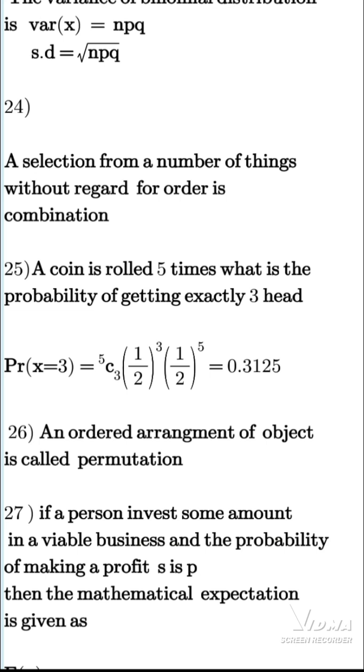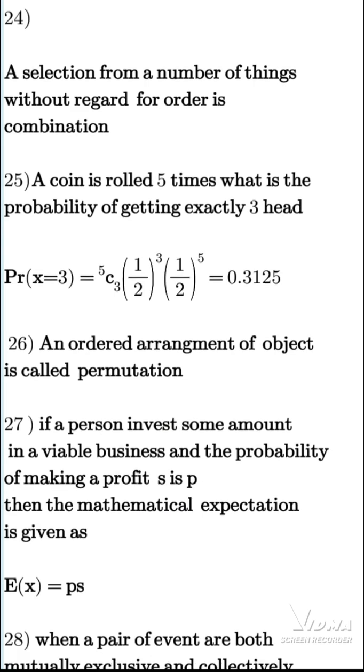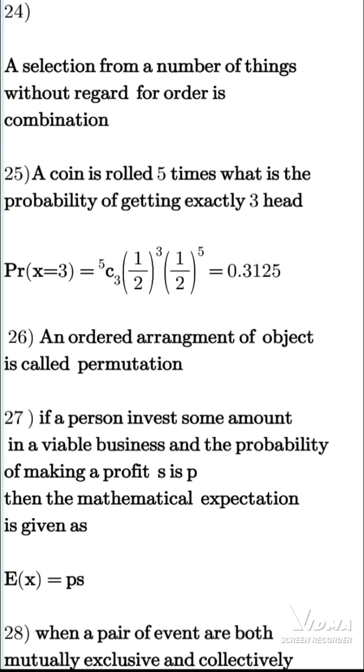A coin is tossed 5 times. What's the probability of getting exactly 3 heads? So we use combination and the binomial distribution to solve this. Since it is a coin, P is 1/2, Q is also 1/2. So we have our final answer to be 0.3125. Sorry, the other one should be 1/2 raised to power 2, and the first raised to power 3, giving 1/2 raised to power 5. Question number 26.